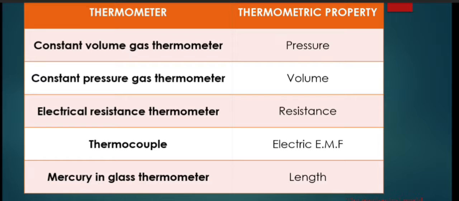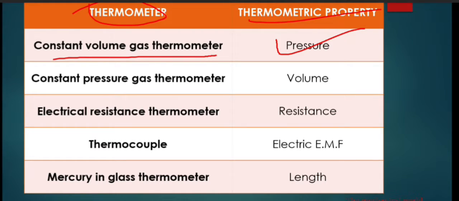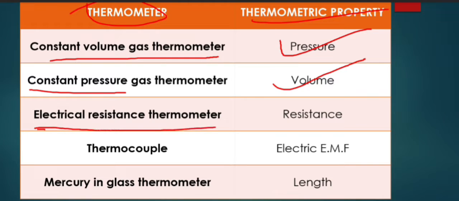Thermometer and the thermometric property. When it is a constant volume gas thermometer, its thermometric property is pressure. At constant pressure, its thermometric property is volume. For an electrical resistance thermometer, it is resistance. For a thermocouple, it is electric EMF, meaning electromotive force, and for mercury in glass, length is the thermometric property.